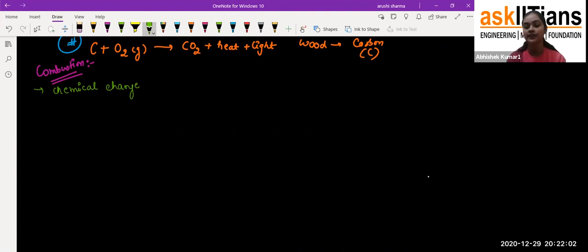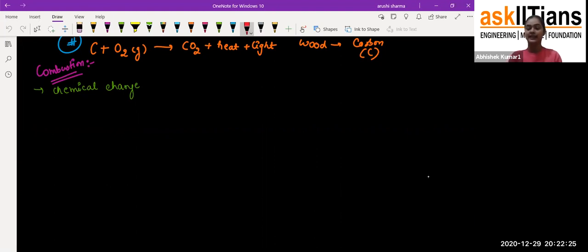Can you think of it? Just try to think about it. In this reaction, we are getting heat and light along with carbon dioxide. But can you think about whether all the other processes which are going on and providing heat and light are also types of combustion process?